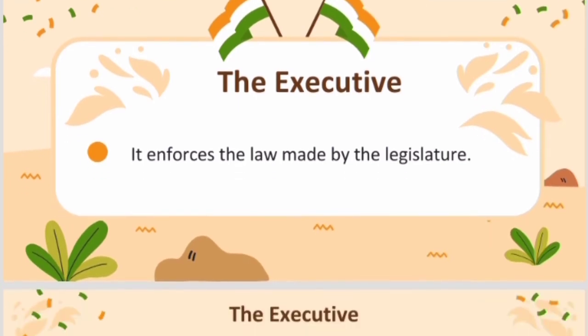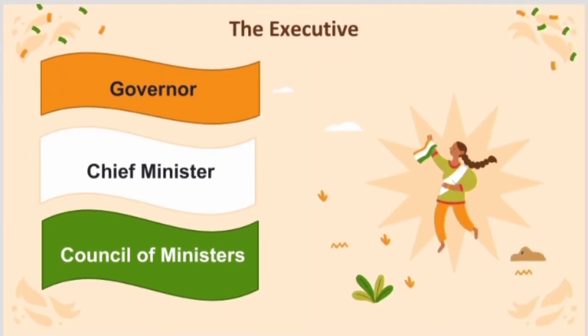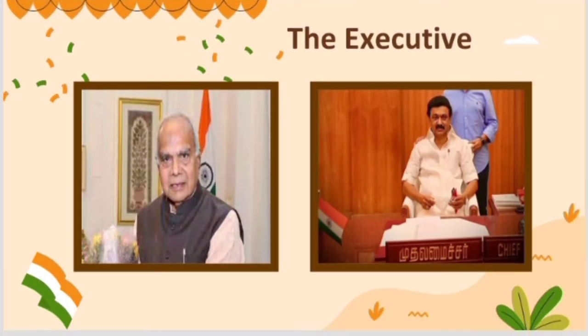So the second structure is executive. Here the governor, chief minister and council of ministers follow one another. First is the governor. He will be the head, but the chief minister will be the official head, and followed by that, the council of ministers will be along with the chief minister to guide the state. Here I have mentioned our governor Mr. Banwarilal Purohit and our current chief minister Mr. M.K. Stalin. So they are the executive of our state government.